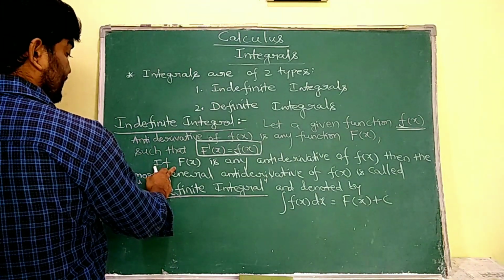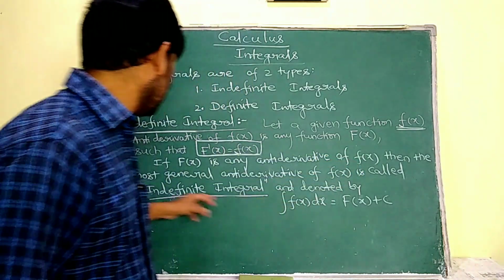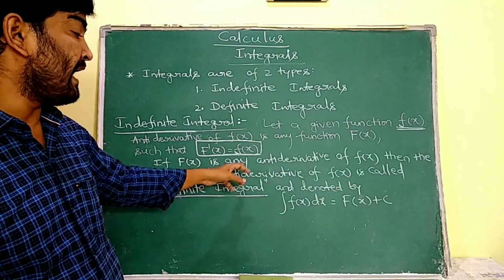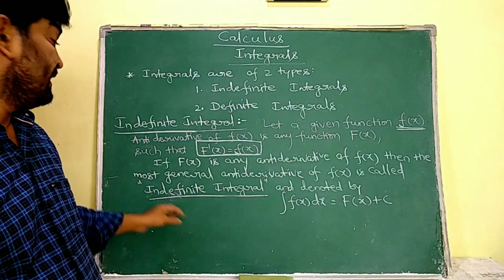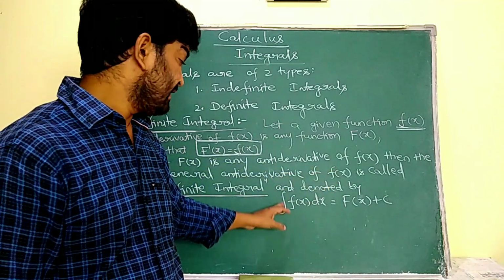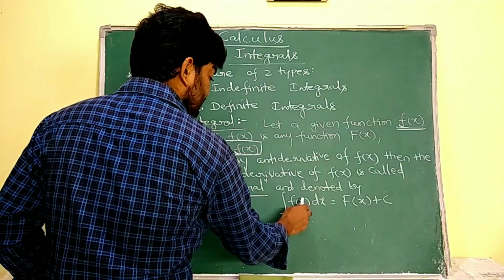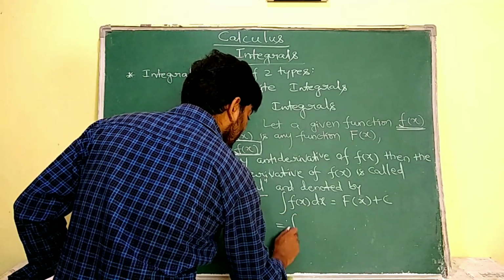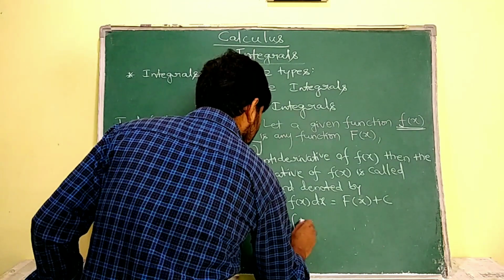If F of x is any antiderivative of function f of x, then the most general antiderivative of f of x is called the indefinite integral and is denoted by the integral sign. So we write integral of f of x dx. What is f of x actually? It is F dash of x.